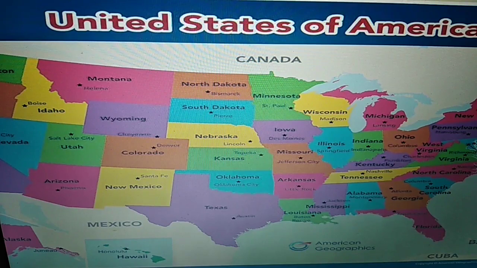Students, how many of you learned the capital city of United States of America? Yes, New York. Where is it? Yes, here it is, New York. Students, please find out where is Kansas in this map. Yes, in the middle you can see Kansas.